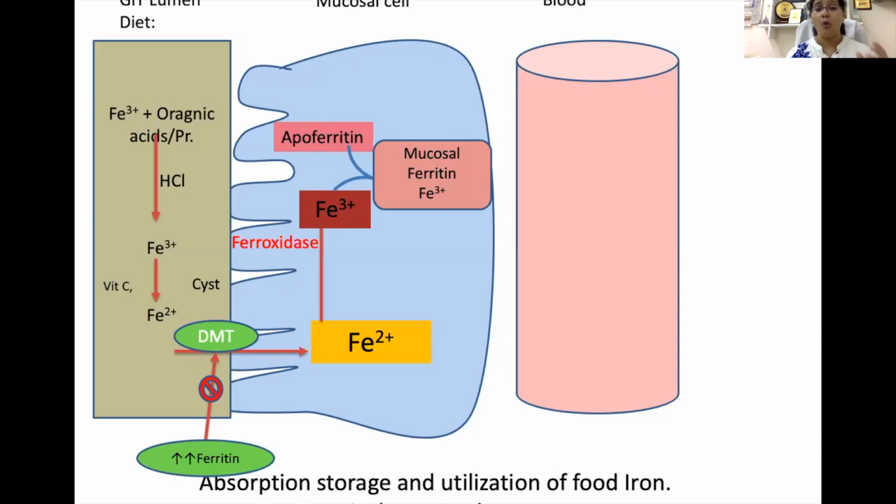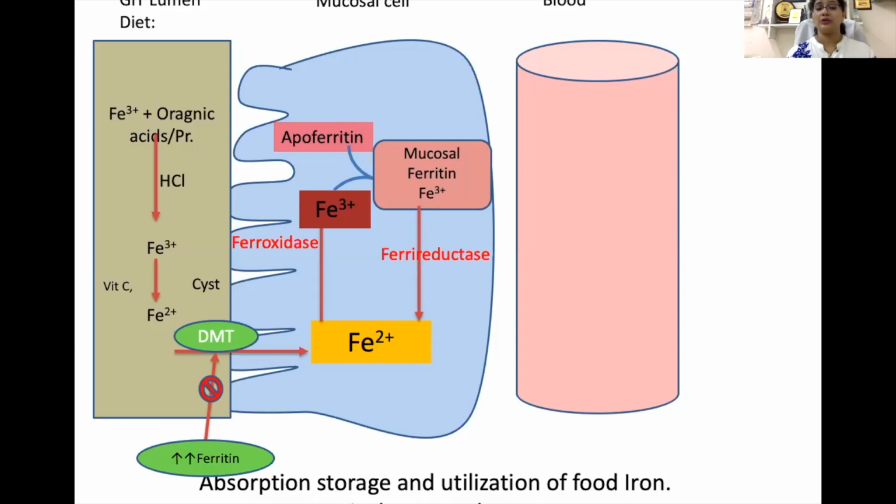This ferritin holds iron in the mucosal cell, and as we all know, every day 30% of these mucosal cells are desquamated. So most of the time this ferritin is also lost in the feces through these desquamating cells.